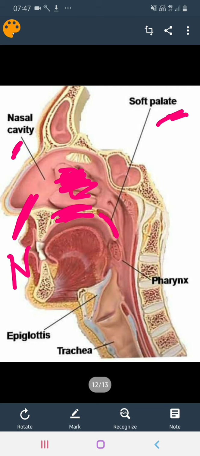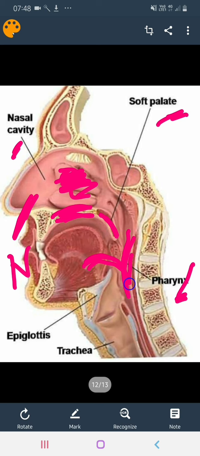Then another portion is written over here. This we call the pharynx. You can see the structure coming here is common between our respiratory organ and the mouth, that is, the digestive organs, isn't it? You can see here both are common in the pharynx.